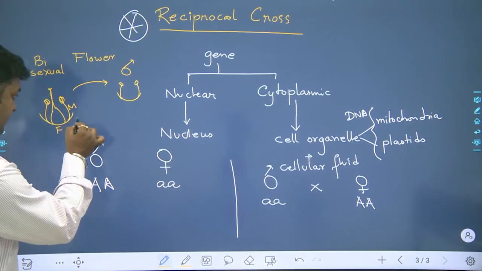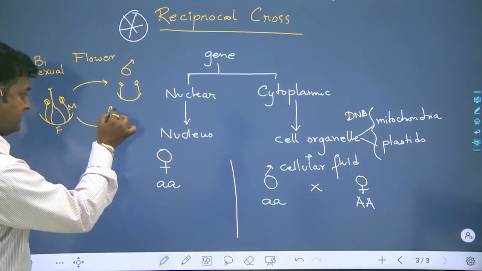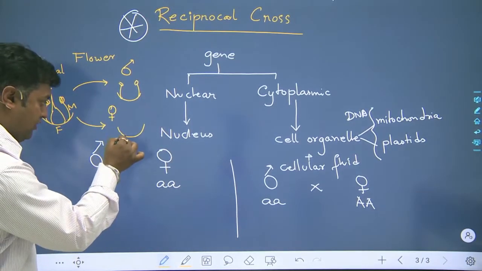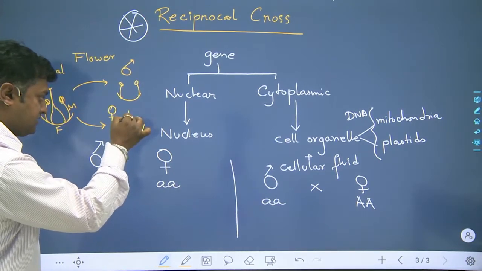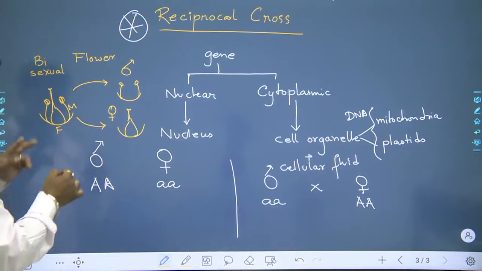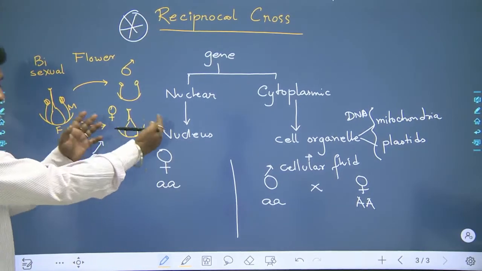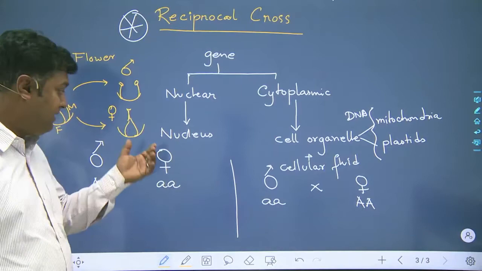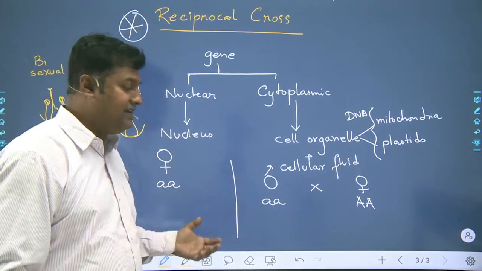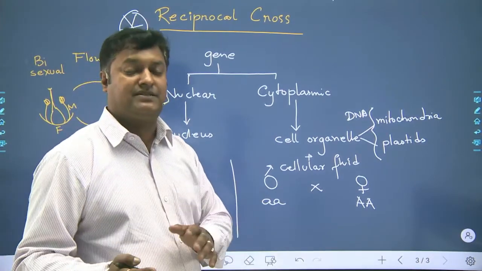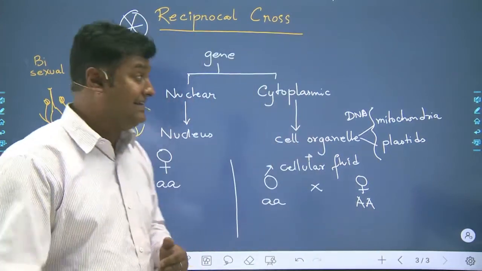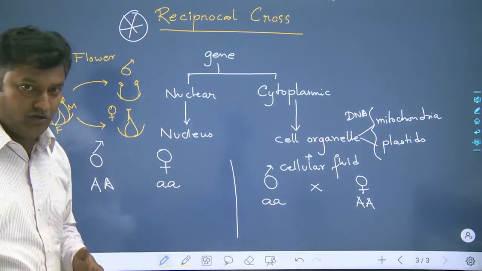Or when I make this a female flower, I will use the ovary, stigma and style, whereas the pair of anthers I can remove by emasculation and make this flower a female. Clear? So by this we can easily change the sexes of a bisexual flower and carry out a reciprocal cross. Clear?